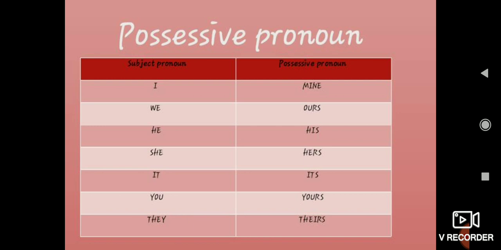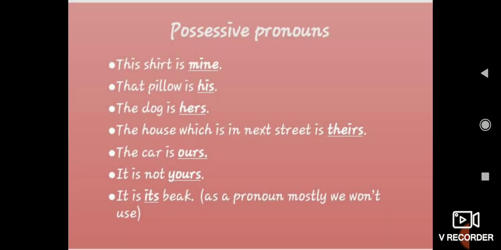Is this your notebook? It's not mine, it's yours. Likewise, we use these in day-to-day life, so these words we call possessive pronouns. Possessive pronouns: mine, ours, his, hers, its, yours, and theirs. Theirs. Don't pronounce it as thems. Some children are writing thems also. It's theirs. Let's see some examples of possessive pronouns. This shirt is mine. Whose is this? It's mine.